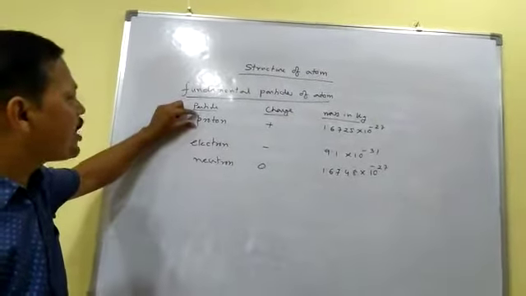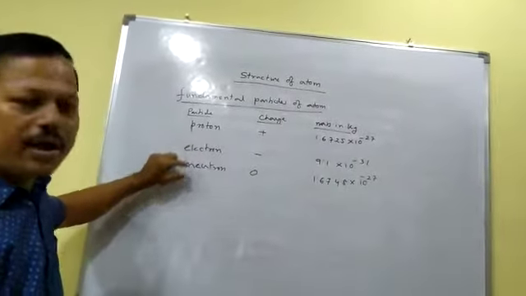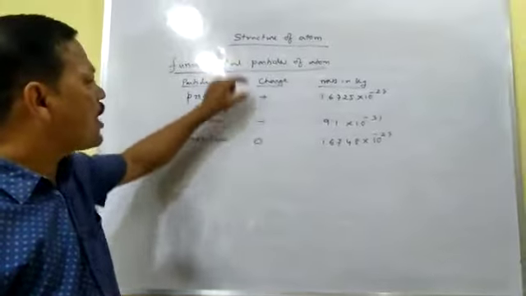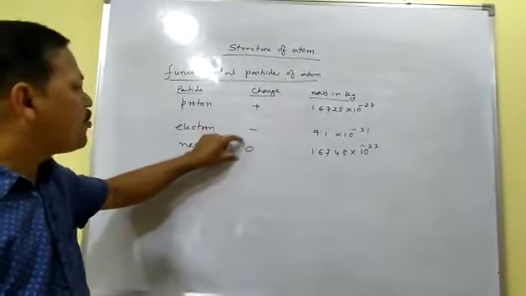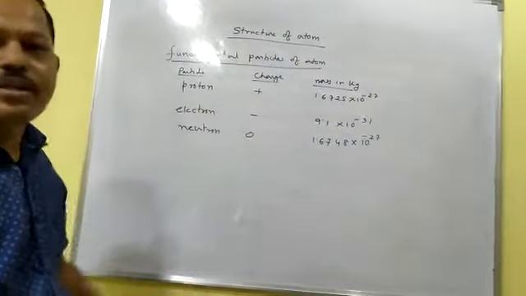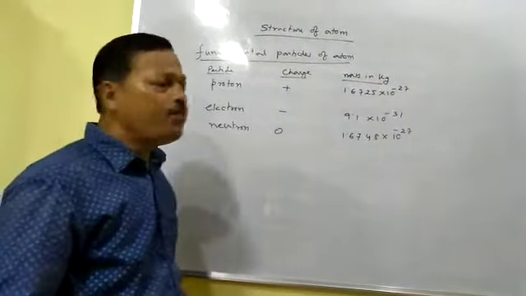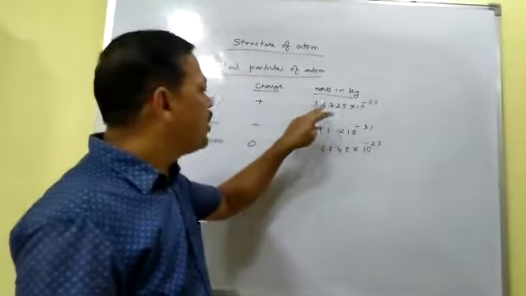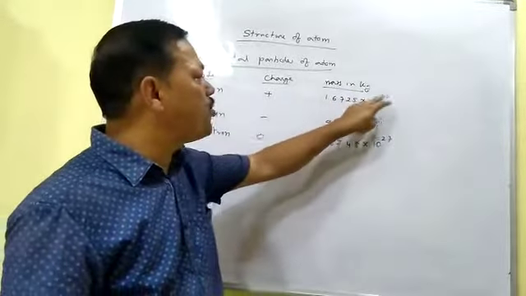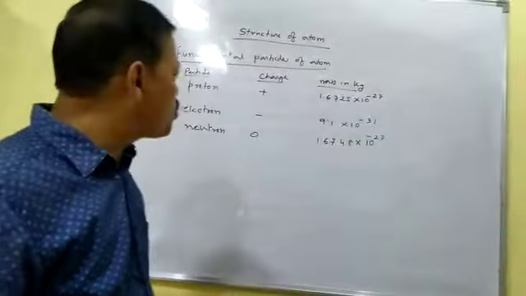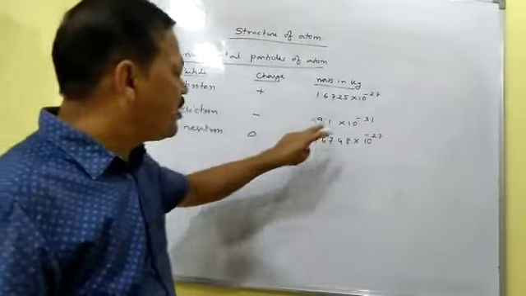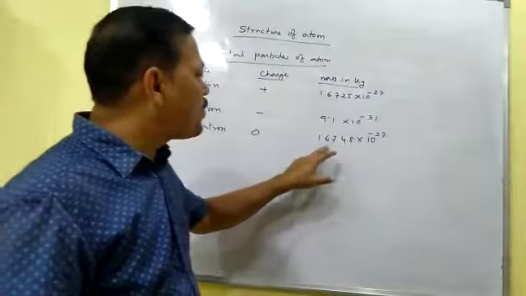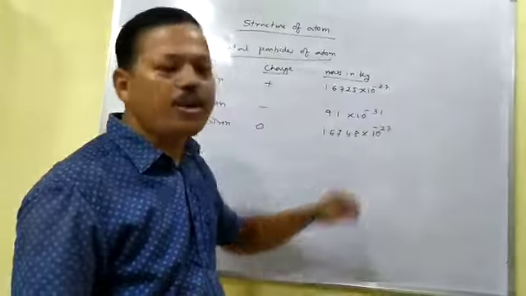Normally an atom contains 3 fundamental particles: proton, electron and neutron. The charge of proton is positive, +1, the charge of electron is negative, and the charge of neutron is 0. I mean the neutron is neutral. And if you want to know about their masses, the mass of proton in kg is 1.6725 into 10 to the power minus 27 kg. The mass of electron in kg is 9.1 into 10 to the power minus 31 kg. And the mass of neutron is 1.6748 into 10 to the power minus 27 kg.